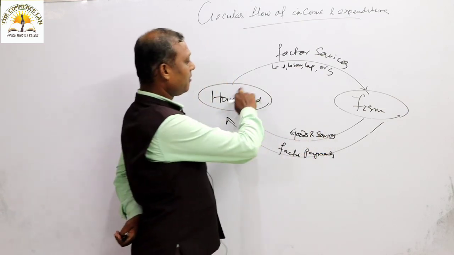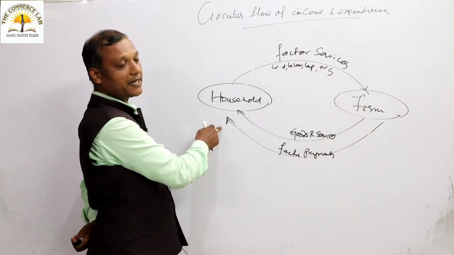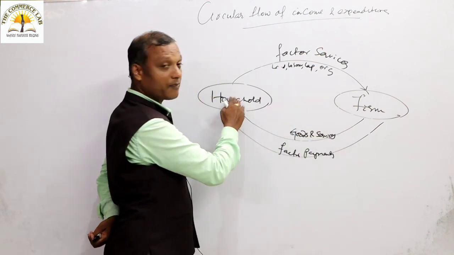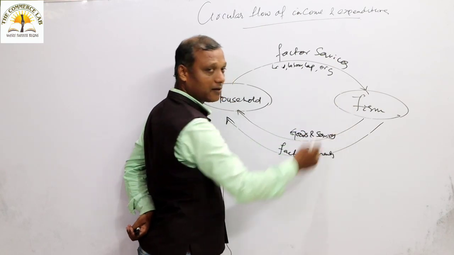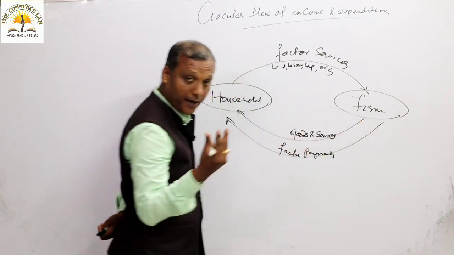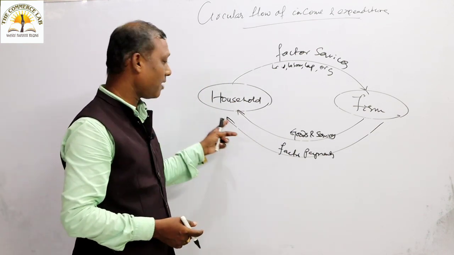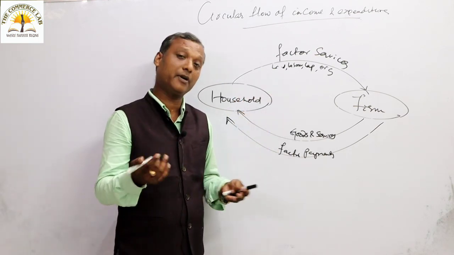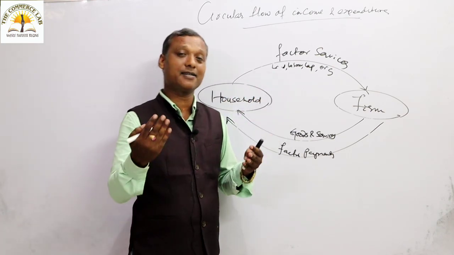You understood? The household sector supplies factor services, and the farm sector now gives a factor payment. A very interesting relationship between the household and farm sector. The household sector supplies factor services like land, labor, capital and organization to the farm sector, and after producing, the farm has its obligation. The farm should give payment to the household sector, because land is liable to get its payment, labor is liable to get its payment, capital is liable to get its payment, and organization is also liable to get its payment.